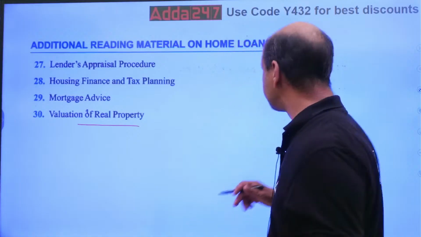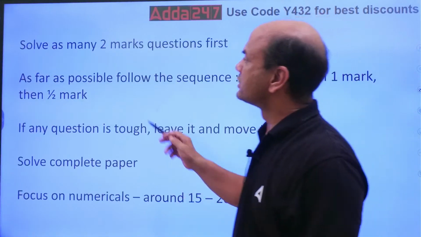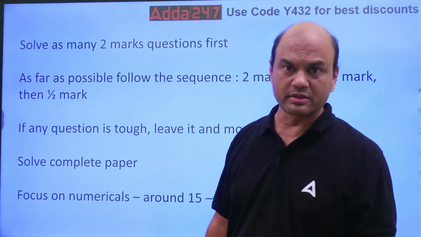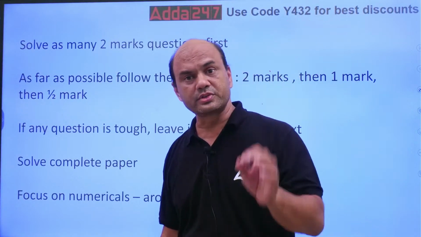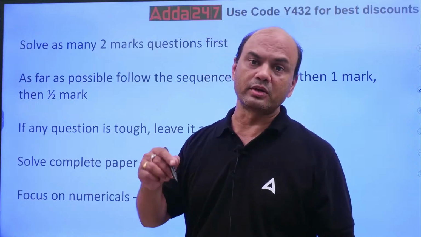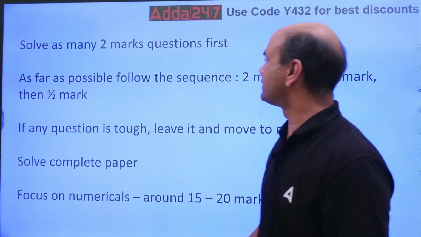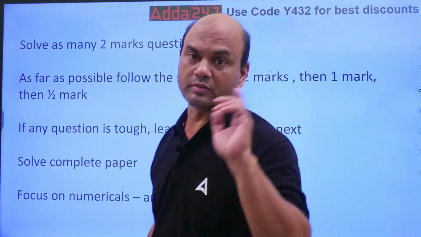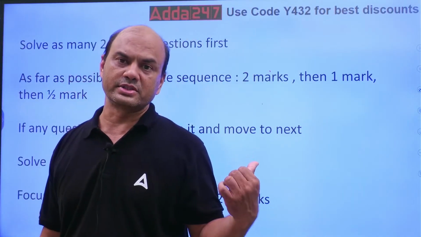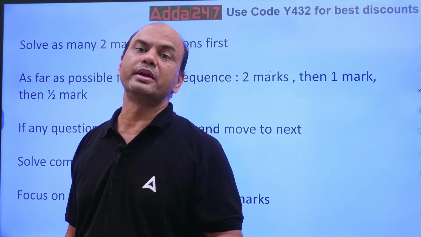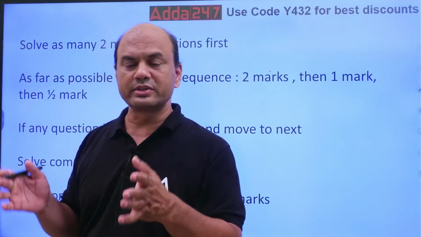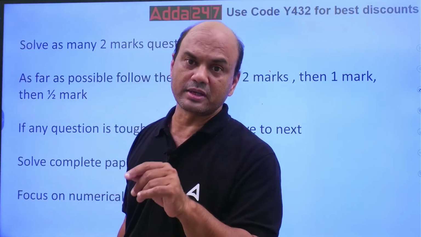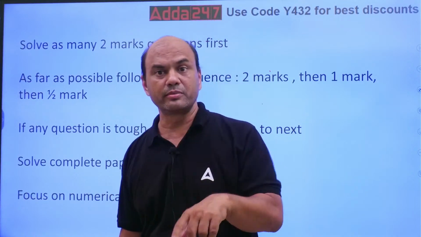Yesterday I also took this, but again I am telling you how to solve the paper. Solve as many 2 mark questions as possible. Do not leave any 2 marks question. You have to solve it, and with time, not just ticking. As far as possible, follow the sequence: 2 marks, then 1 mark, then half mark. First solve all the 2 marks questions, then all the 1 mark questions, and then all the half mark questions. Although it's not possible every time, at the end, when you see how many questions are remaining, if 2 marks questions are remaining, focus on those first, then on 1 mark, then on half mark.